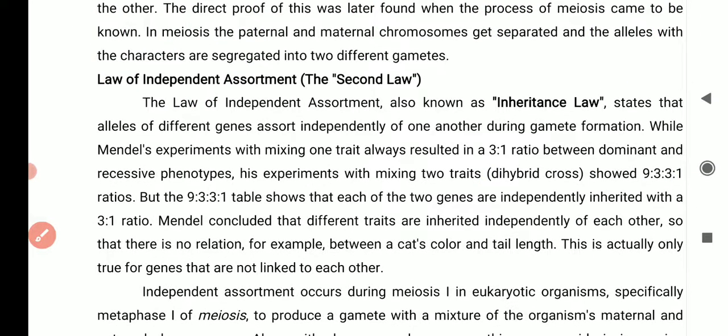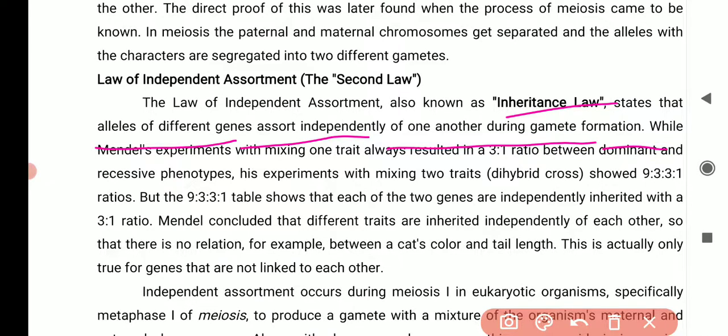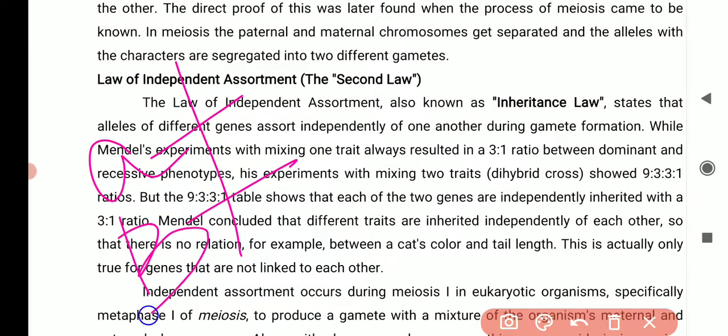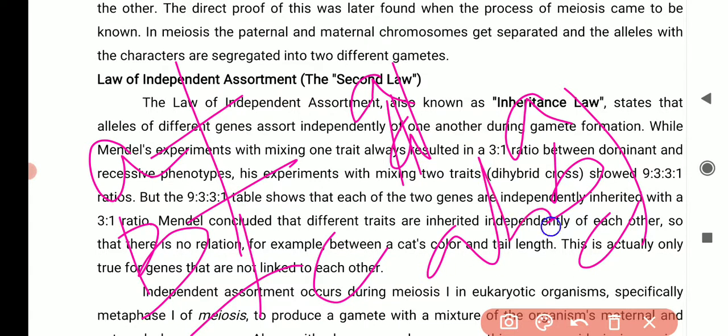So let's look at the other law, the law of independent assortment, also known as the inheritance law. It shows that alleles of different genes will assort independently of one another during gamete formation. Means A will assort differently to B, and differently to C. It doesn't mean that A and B will go together, or A, B, C go together.